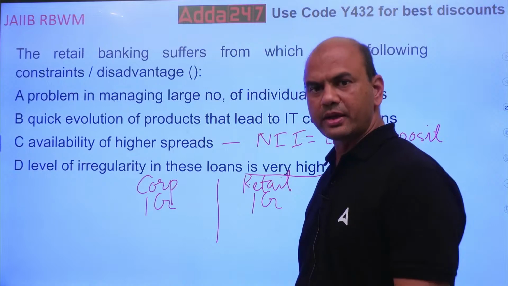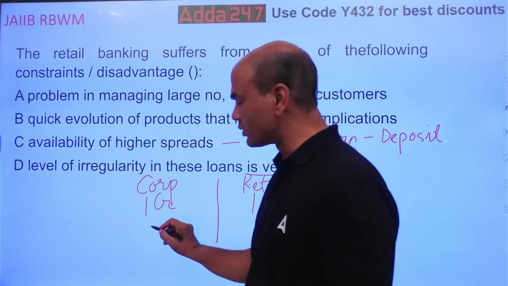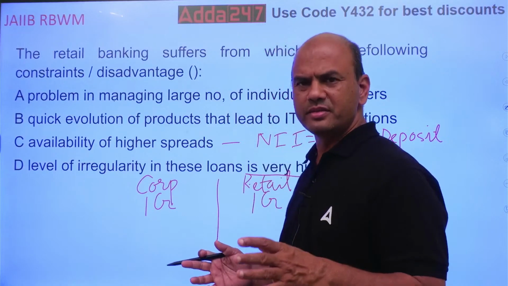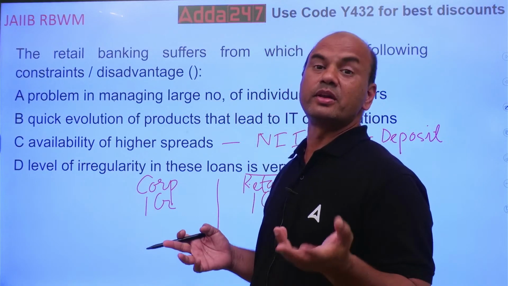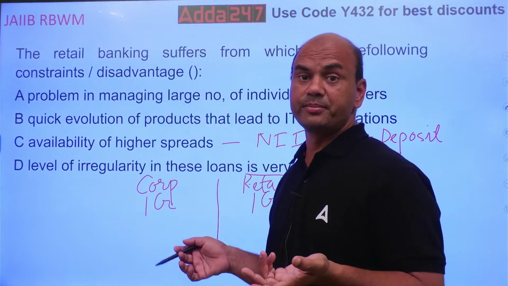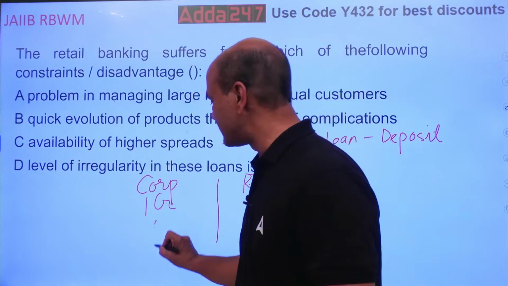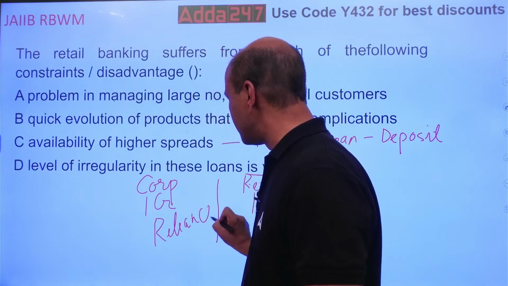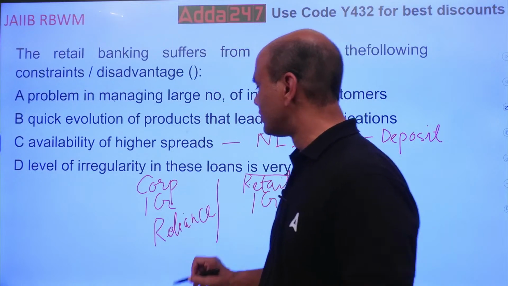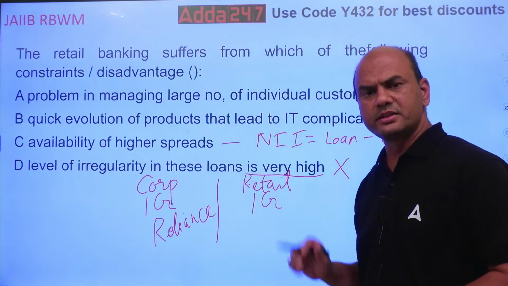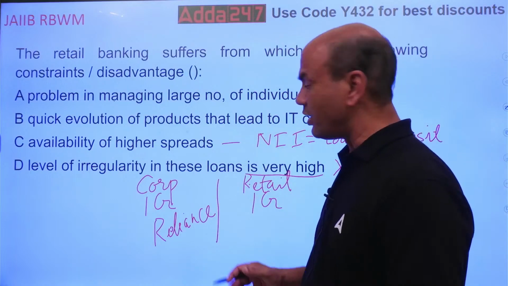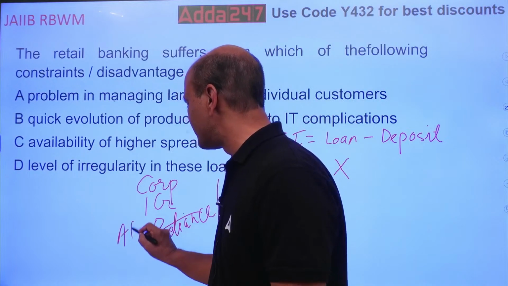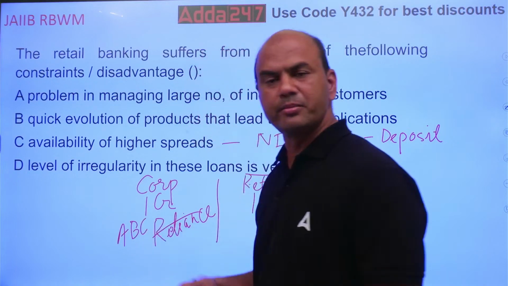So in corporate banking, I give the loan to one customer only. One customer, let's say any big customer. Let me call it, for example, Reliance. Reliance requires much more than this, but I am giving you one example. So 1 CR, Reliance, single customer. Or some other customer, let's say ABC company, because 1 crore is not a big amount for the companies.